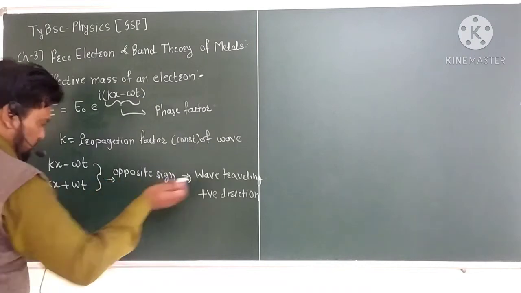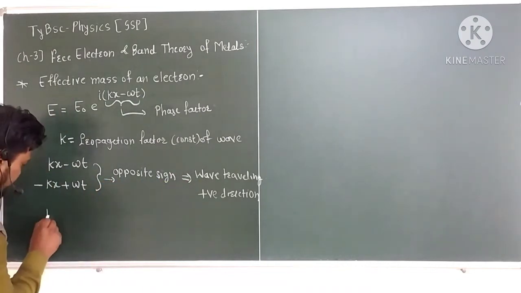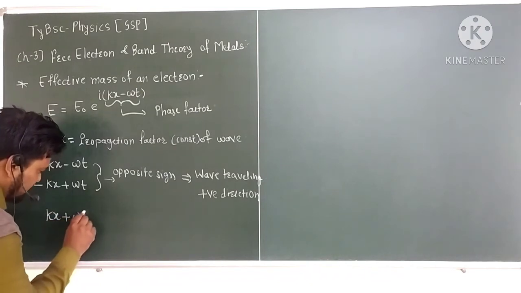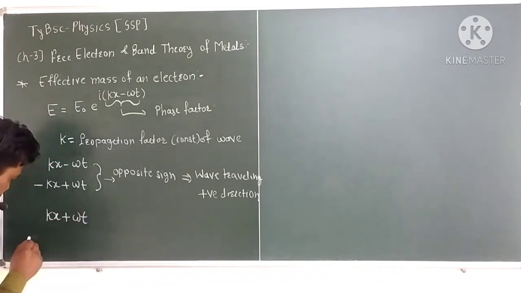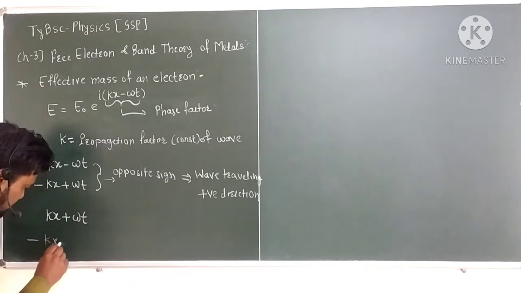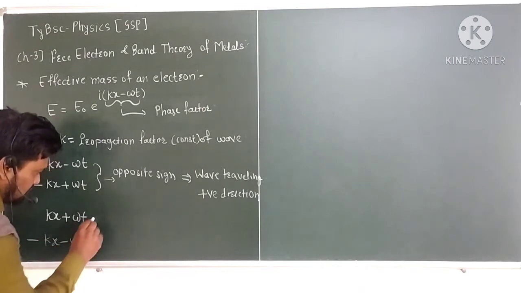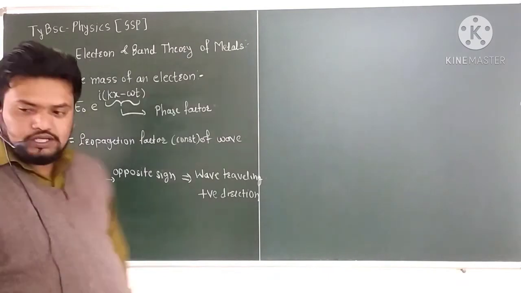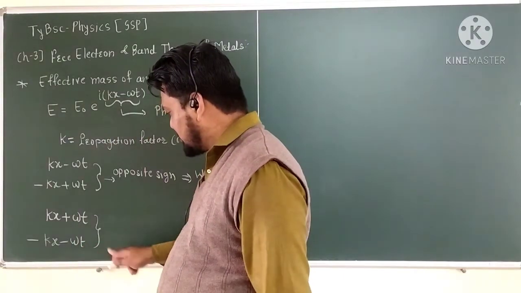Now, for example, if the phase factor is kx plus omega t, or minus kx minus omega t, then kx is positive and omega t is also positive, or minus kx is negative and omega t is also negative.